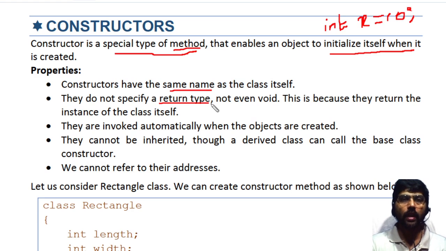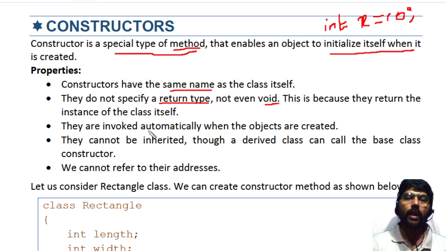It never returns any value, not even void. The reason is very simple: the constructor itself returns the instance of the class. Whenever you call this constructor, it will create an object and that object is returned, so it never takes any return type.